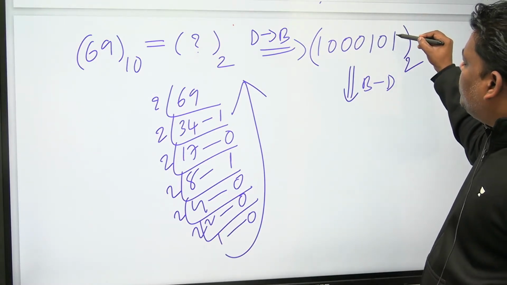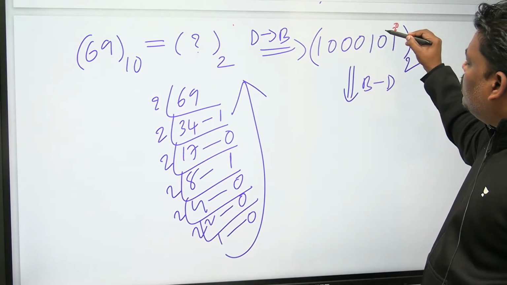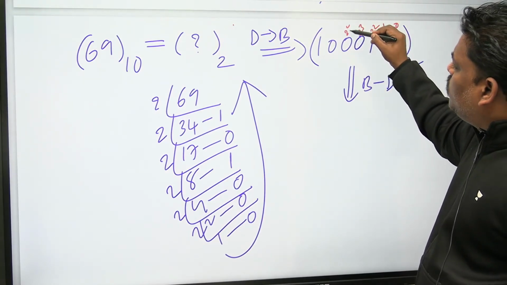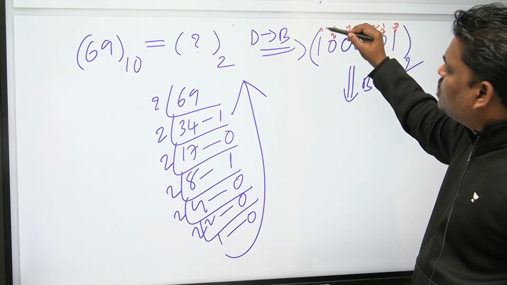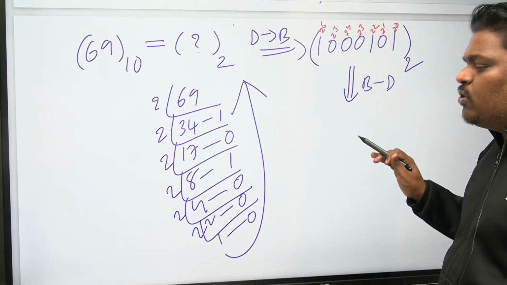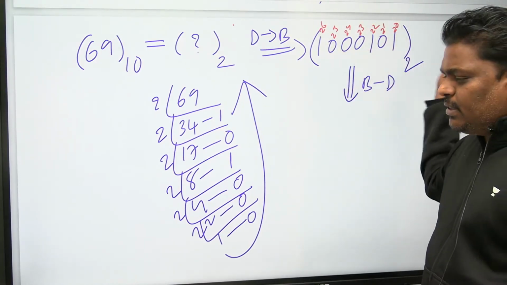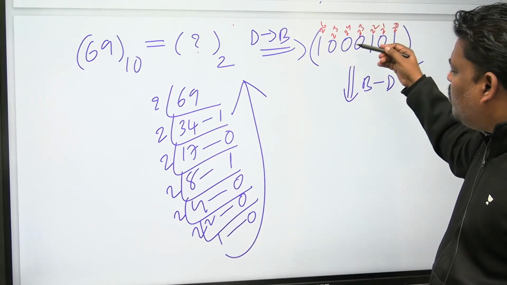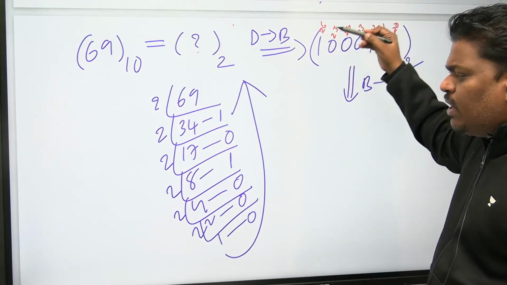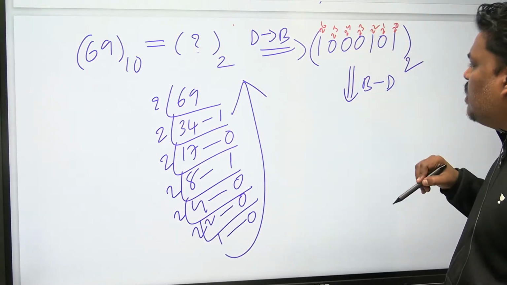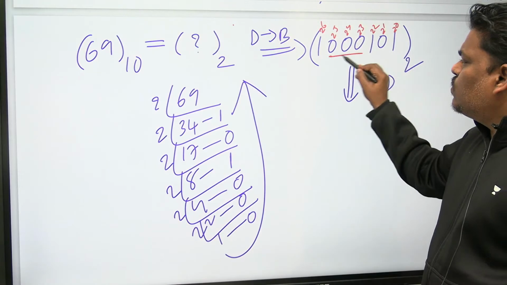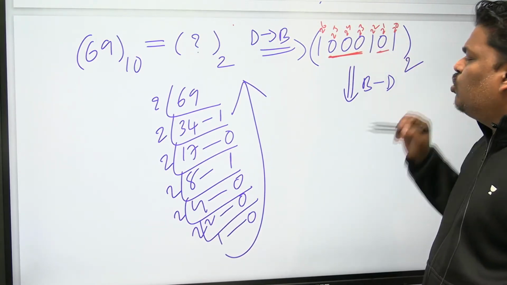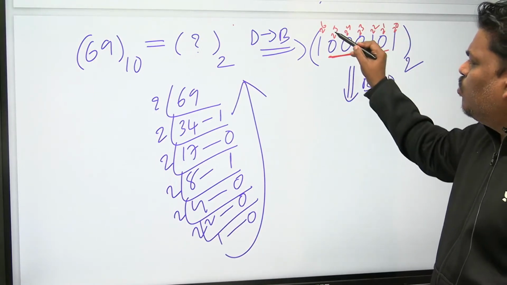The first digit is multiplied by 2 power 0, next one 2 power 1, next one 2 square, next 2 cube, 2 power 4, 2 power 5, 2 power 6. But you no need to do this blindly every time. The best thing is, anyhow these are zeros, multiplying by 0 gives zero, so you no need to multiply them. Take the remaining ones.